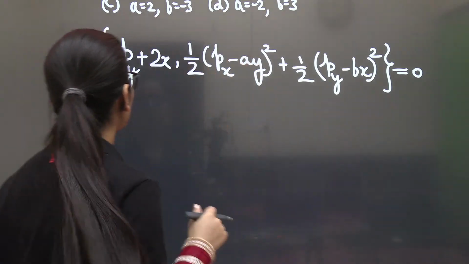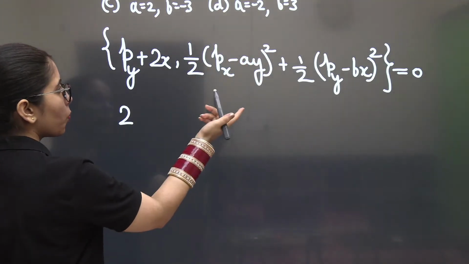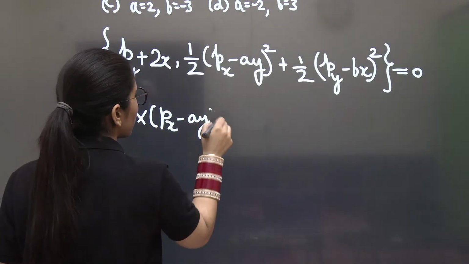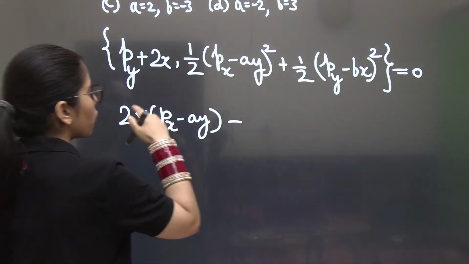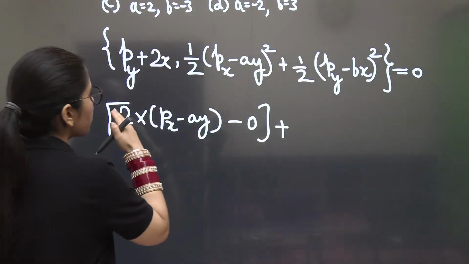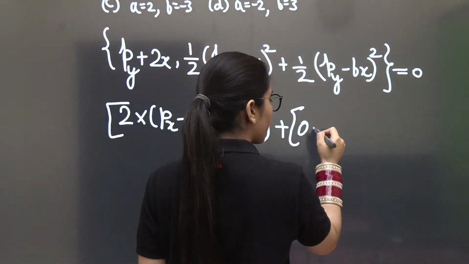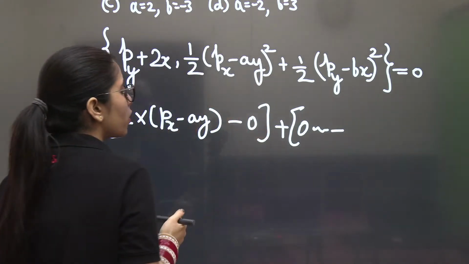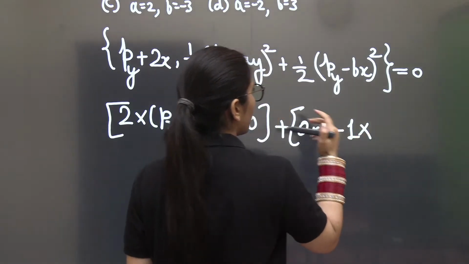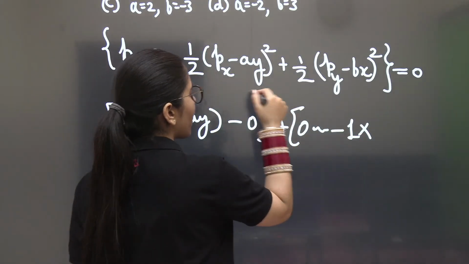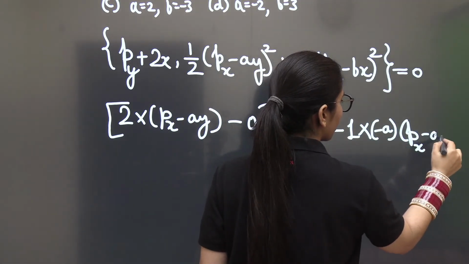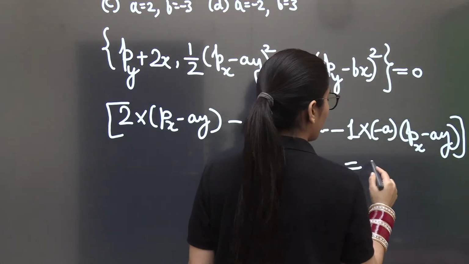Next thing, if I'm going to talk about the first function, you have to differentiate it with respect to x first of all. Second one with respect to px, that will give you px minus ay, then minus sign. First one with respect to px, 0. Okay, this is for the x coordinate, plus first one with respect to y, 0, and second one anything, 0, minus. It's going to be first one with respect to py, 1, second one with respect to y, that will give you px minus ay and minus a. So minus a, px minus ay, and this is going to be equal to 0.